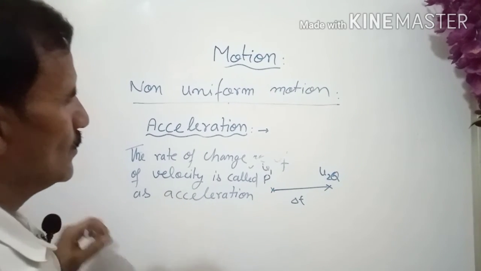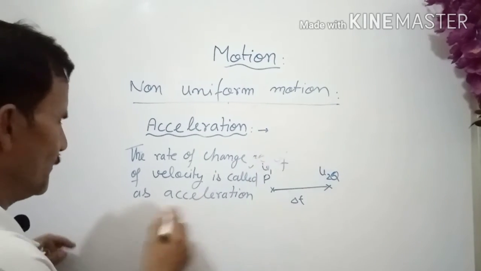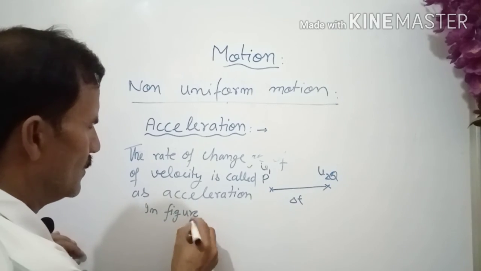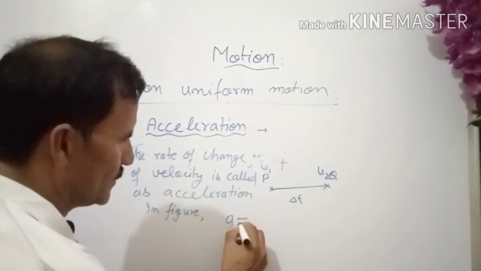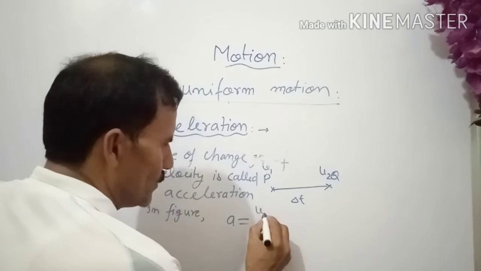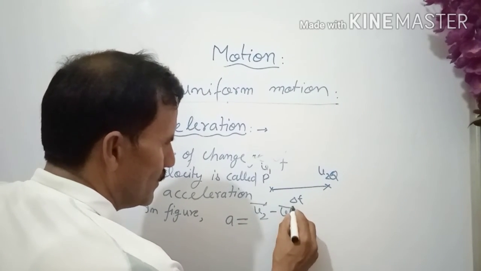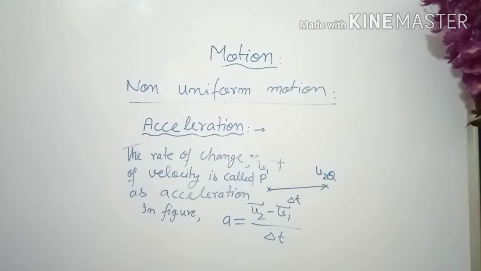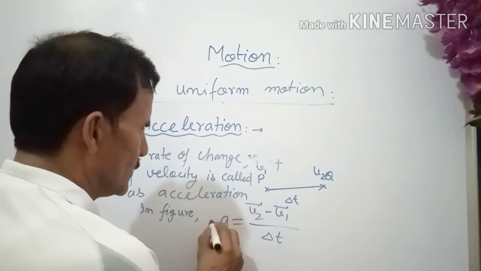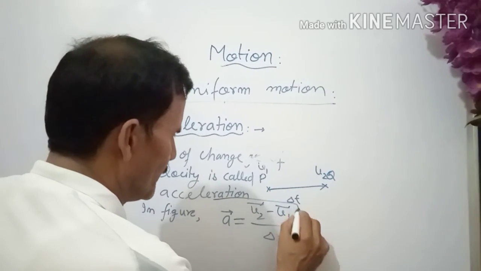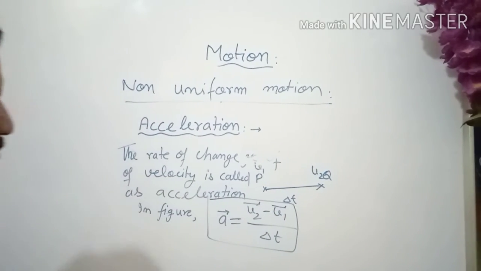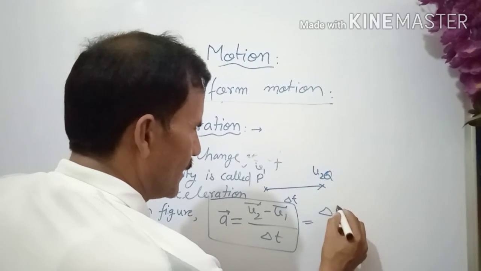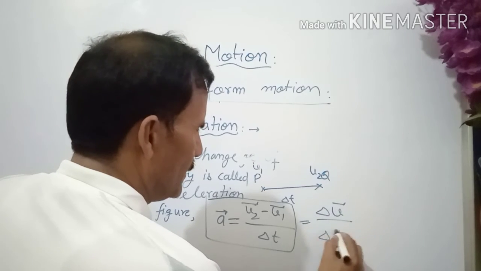Now, as in the figure, you can write acceleration is equal to v2 minus v1 upon delta t. This is a vector quantity, that's why we are putting the vector sign. So this is called acceleration. In short, you can write delta v upon delta t.